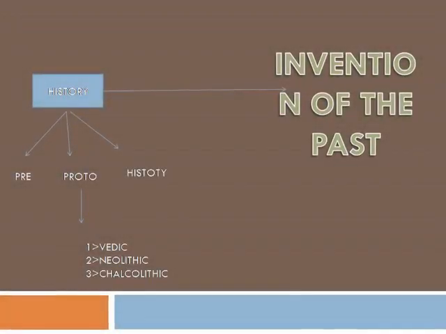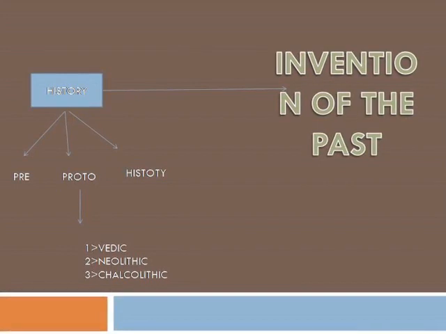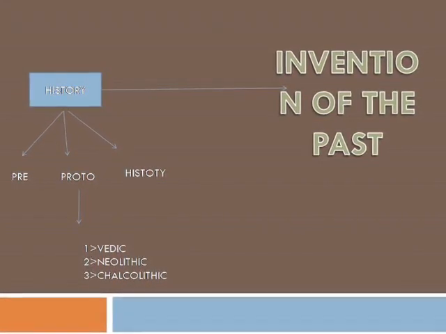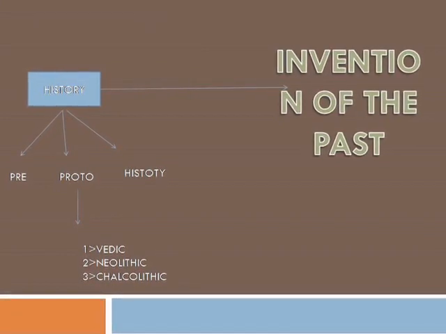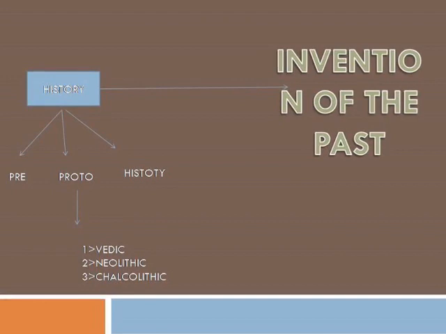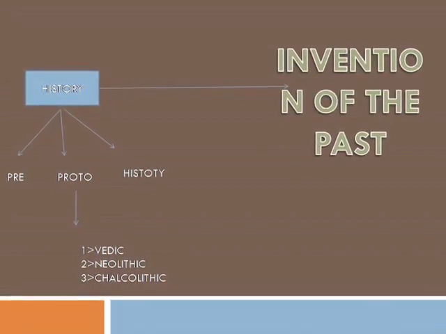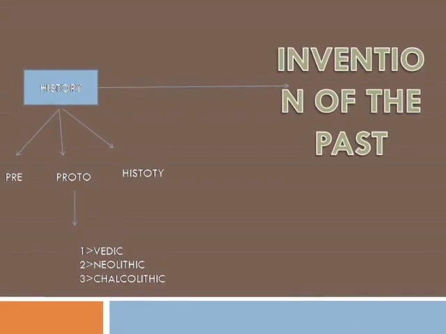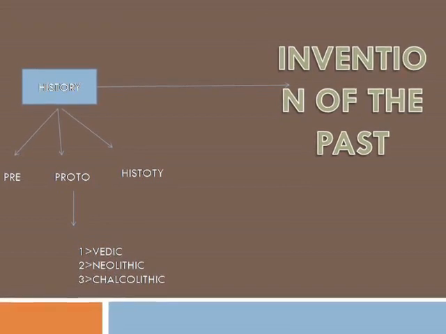Okay, friends, today I will start ancient Indian history. History means the invention of the past. History comes from the word historia. Historia means knowledge. Here I have divided history into three parts, that is pre, proto and history. In the pre part there were no written documents.